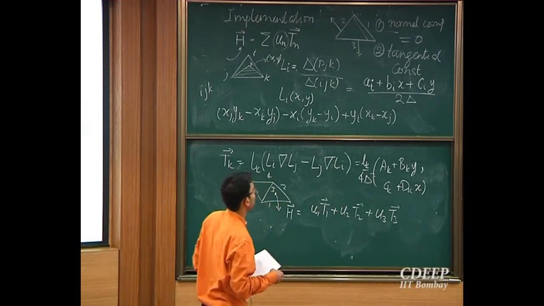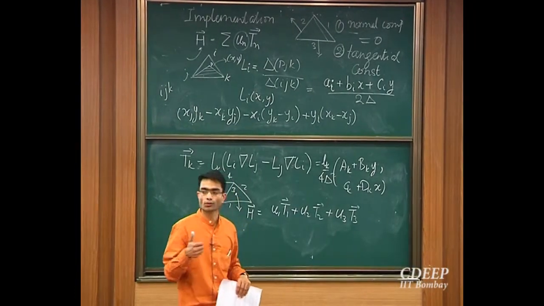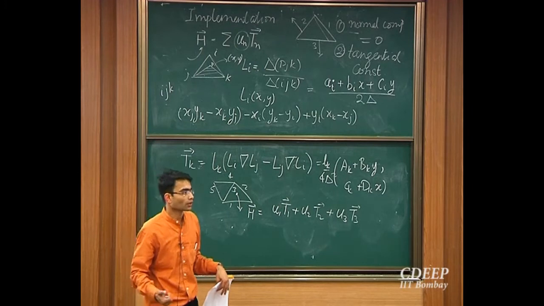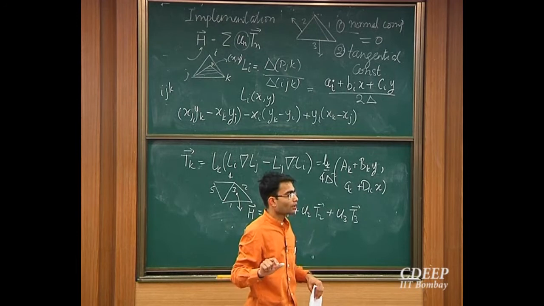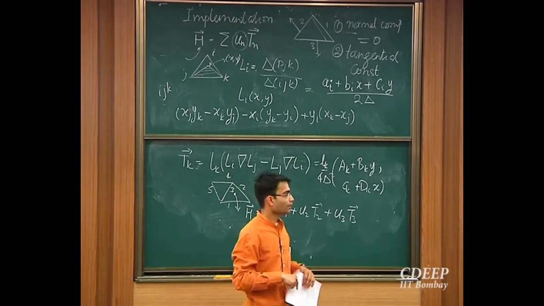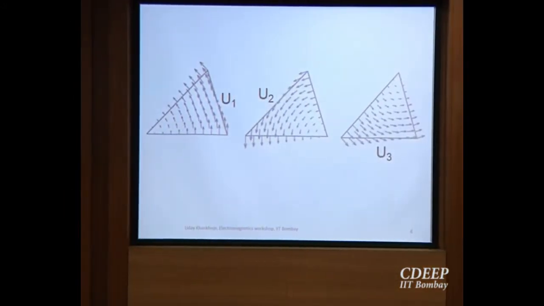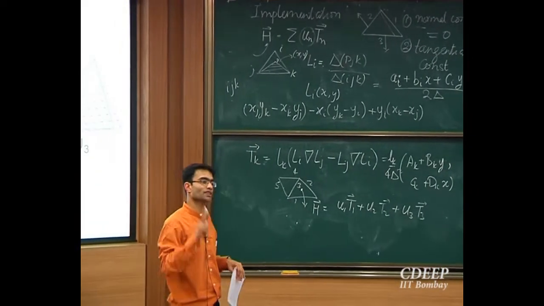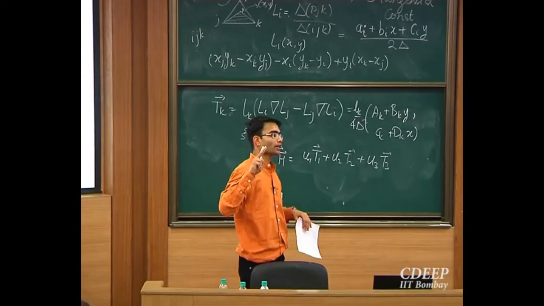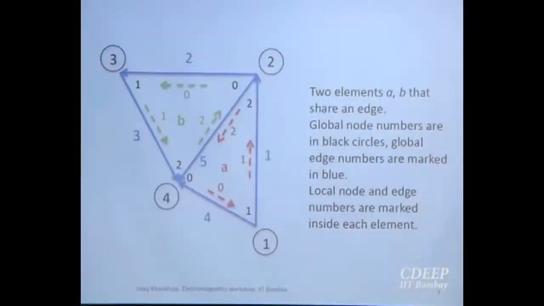Okay. So now what I'll do is I'll show you, this was one of the questions in the earlier session, which someone asked about how do you actually assemble these equations. Okay, we have done all of this, we've got some long expression for the weak form of Maxwell's equations. Okay, very good. We have got some basis functions over here. Very good. Now let's put it together. So I thought that what I'll do is I'll take a very simple concrete example of just 2 elements. And with 2 elements, I'll show you how you can assemble the matrix. Okay. So this is going to be our geometry. So have a look at this while I erase this.